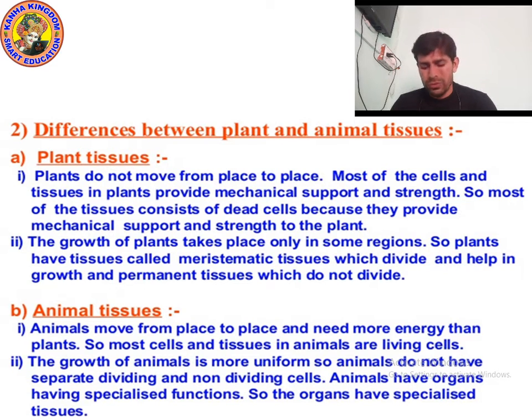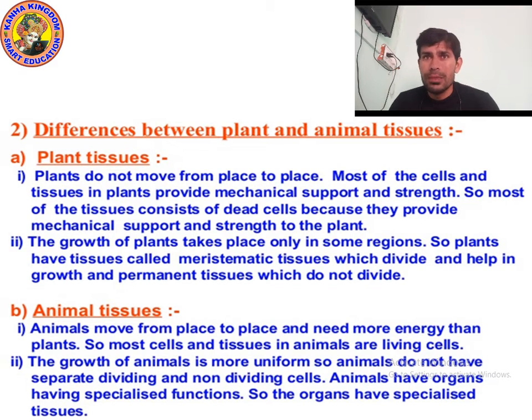Okay, so this is all about plant tissue and animal tissue. It is the short introduction about plant and animal tissue. This is the difference, I hope you understood. Point number 1, plants do not move from place to place while animals move from place to place. Point number 2, animals need more energy, plants need less energy.